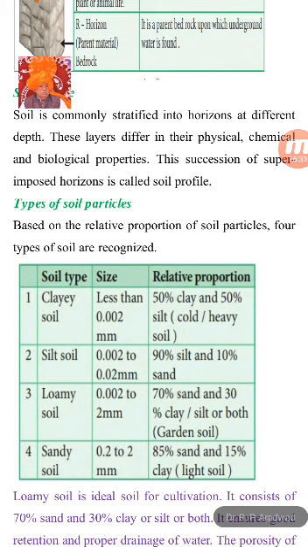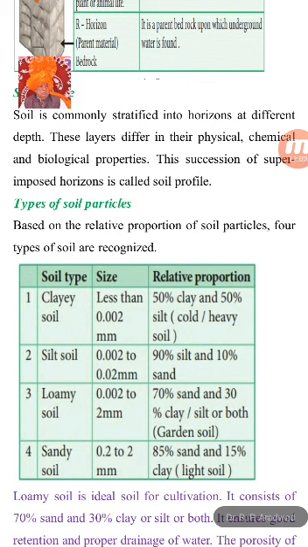The size of the particle is less than 0.002 millimeter, with 50% clay and 50% silt found in the soil. Silt soil, 0.002 to 0.02 mm, with 90% silt and 10% sand.